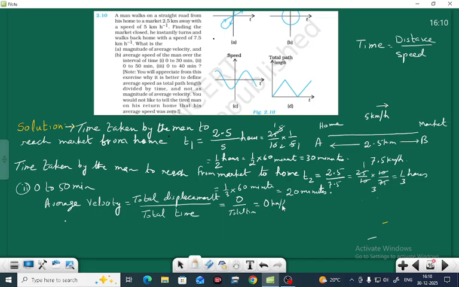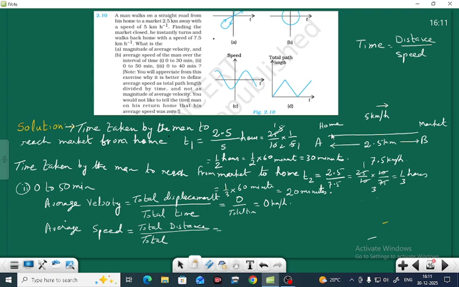km/h. In the second case, we want to find the average speed. Average speed is total distance by total time. What is the total distance?